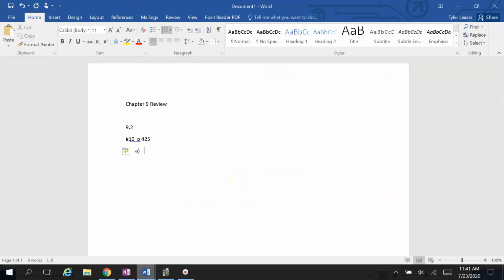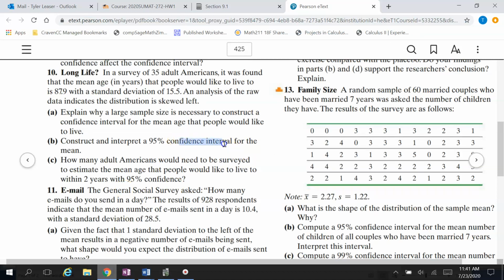So for Part A, the reason we need a large sample size is so we can guarantee the sampling distribution of the mean will be normal. If it's not normal, we can't do anything, much less the, what's it called? Confidence intervals. Geez, I had the biggest brain fart there.